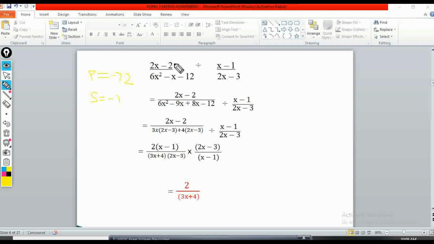So this expression now will change. The middle term changes now to 6x squared minus 9x plus 8x minus 12. So there's nothing that I've changed here. I've only introduced two numbers, which will still take me back to where I was, which is negative x. So negative 9x plus 8x will still take me back to negative x, of course. So the reason why I've introduced this is to enable me to factorize what is within the denominator.